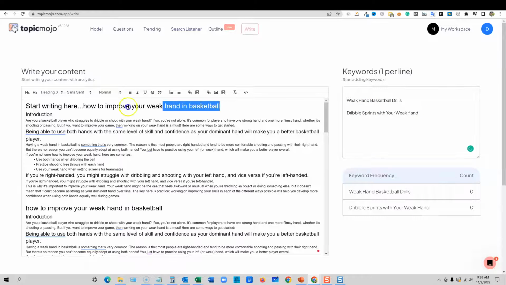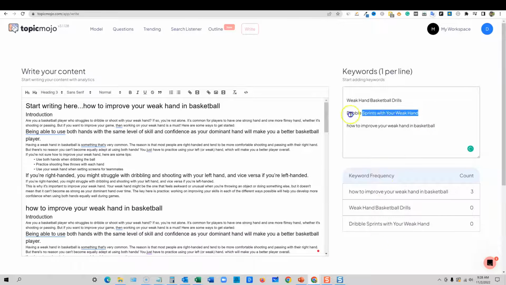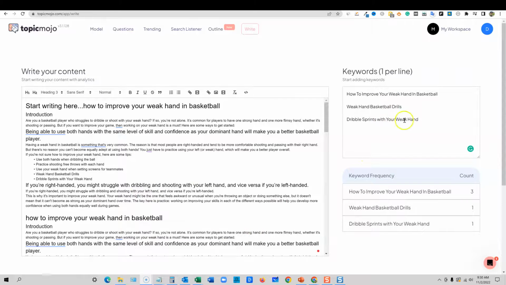And then it's also this keyword we know right here. So they need to have something in here that does a little bit better of a save, right? So then you would just come over here, grab your keyword, make sure you work it in here naturally, and after using it, you're going to add your keywords over here. It's a little bit too manual. I mean, it's cool that they have this, but I don't know how often people are actually going to use this because you have to do it manually, right? You've got to paste all those back into here. It's a little clunky and a little slow.